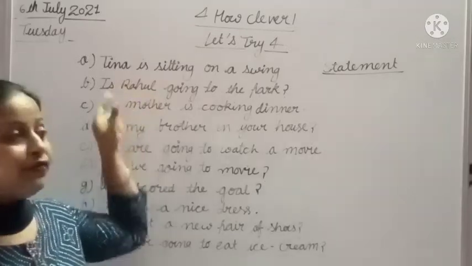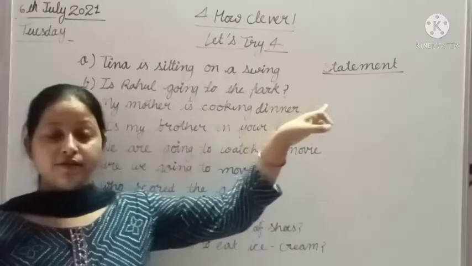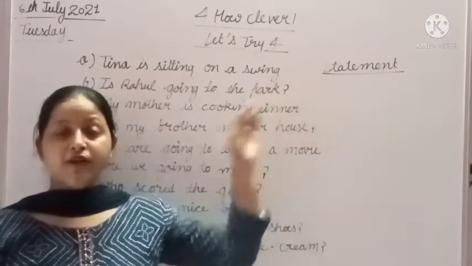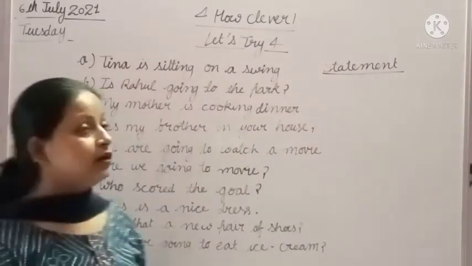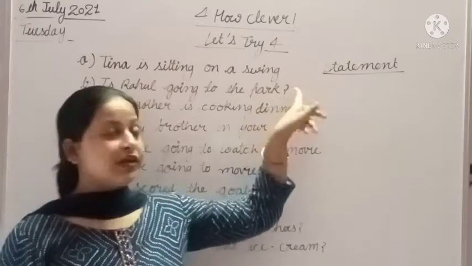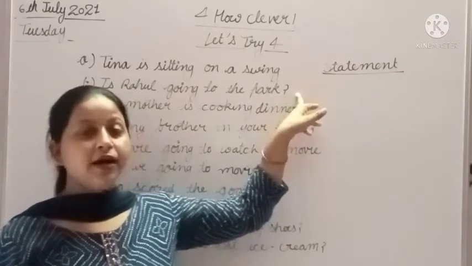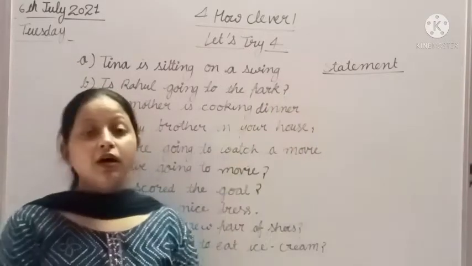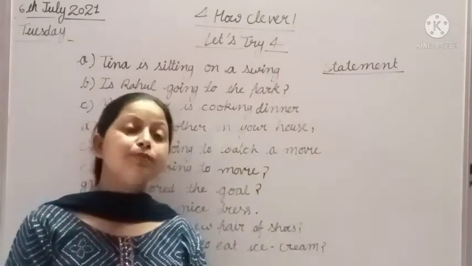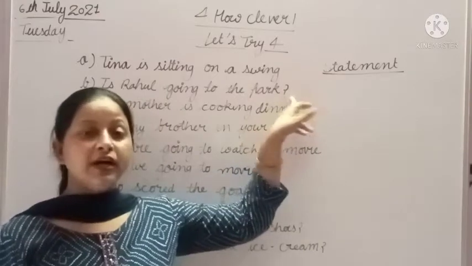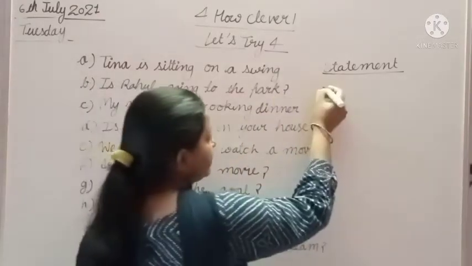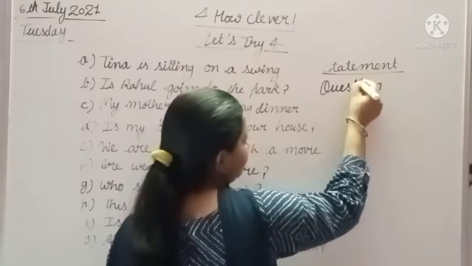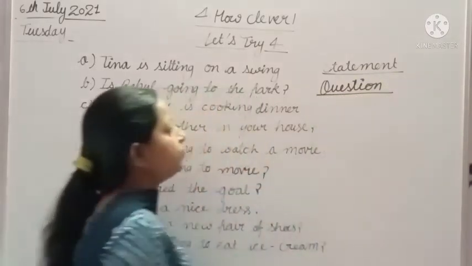That's why we will write question in front of it. And we can recognize it from the punctuation mark, because a question always ends with a question mark, and here is a question mark, so it is a question. So we will write question in front of it. Clear to all students?